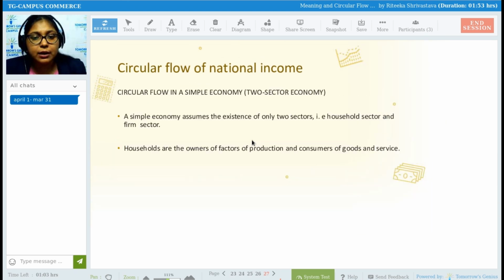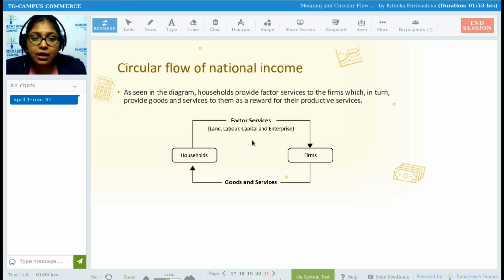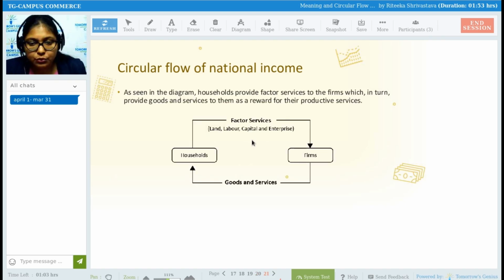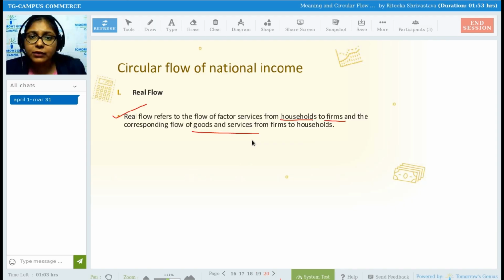Let us first of all come back again to our part, read what is money flow and real flow. Real flow refers to the flow of factor services from household to firms and corresponding flow of goods and services from firms to household. So we already said that household provides factor services to the firm and in return firms provide goods and services. Here there is nothing to do with money. Since there is no involvement of money, it will be called a real flow. When the involvement of money takes place, it will be called a money flow.